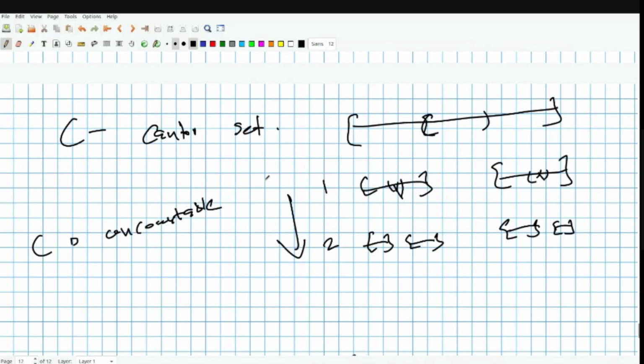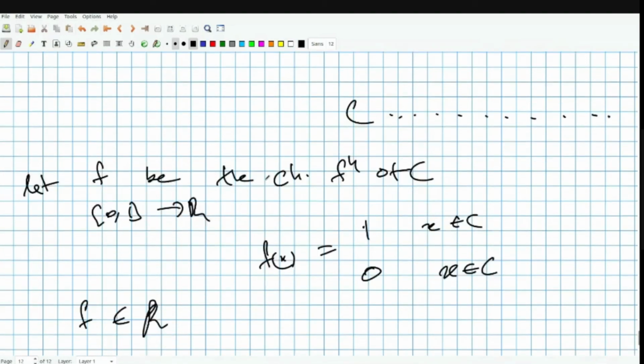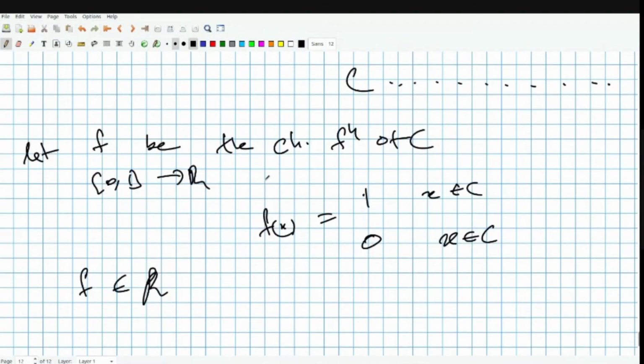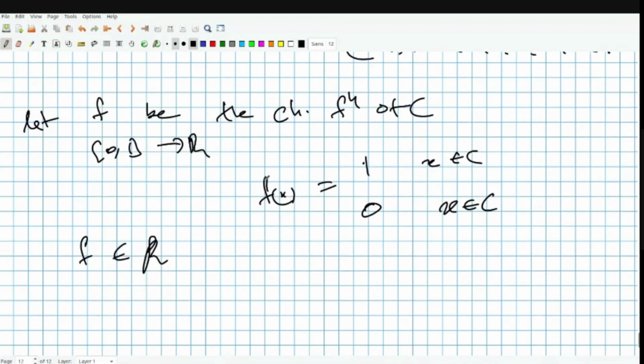You cannot really use the points of the Cantor set to give a limit from outside the set because it's a closed set. Essentially what I'm trying to say is, although this has uncountably many discontinuities, the function still remains integrable. So with this, I'll just end my session.